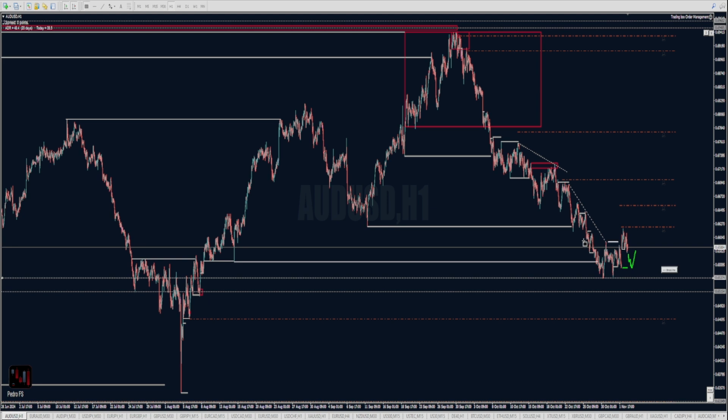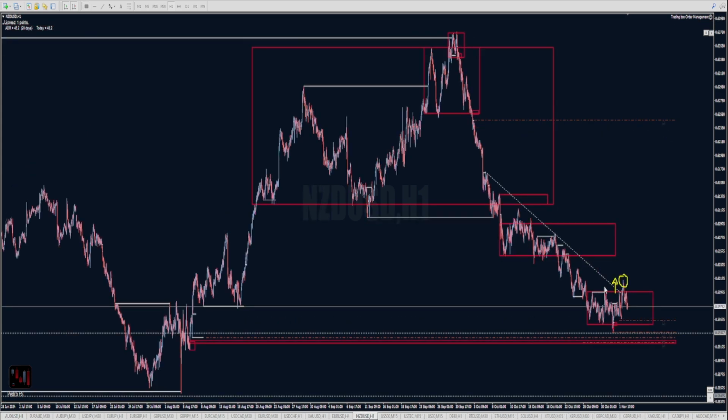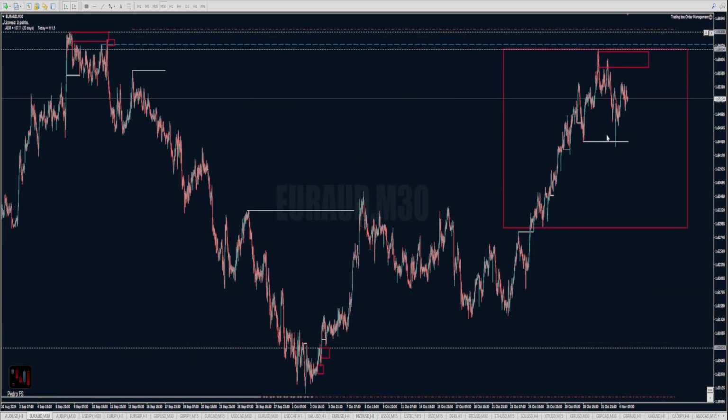I think Aussie dollar is getting closer to a bigger reversal to the upside, but we may have a retest of the lows before we actually go higher, or it can even fake out the lows before we do that. For now, maybe the only space that is going to fill is the gap, and then maybe a move to the upside. We'll see what's going to happen. New Zealand, I also like the idea of looking for longs. Euro Aussie looks in good shape to look for shorts as well, as price is already reacting from that high on the left side.